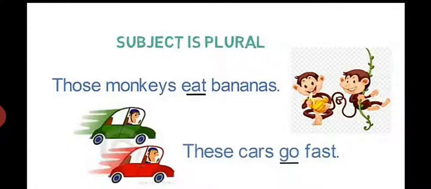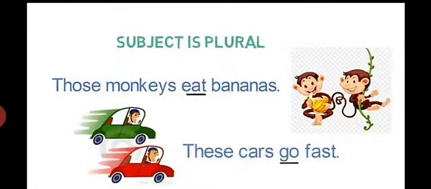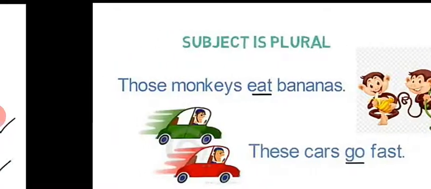Eat is in plural form, used in the simple tense. So the subject is plural and the verb is also plural. These cars go fast. Here these and cars are plural, so go is the plural form used in the sentence.